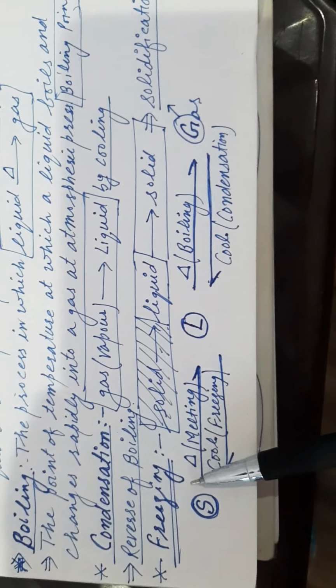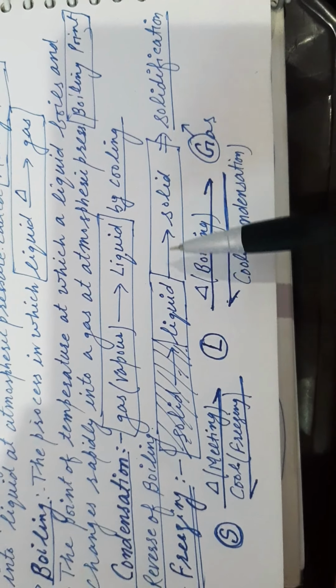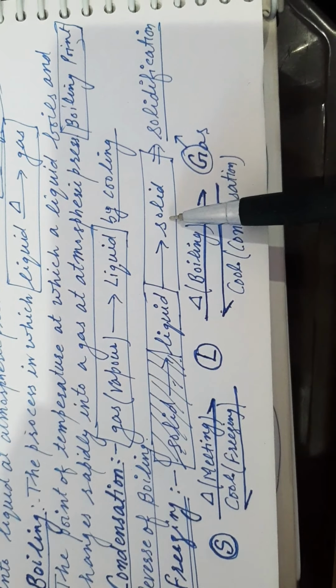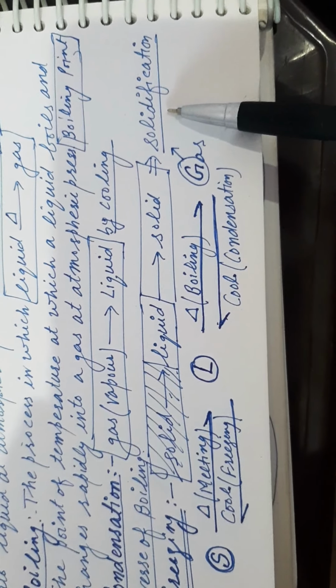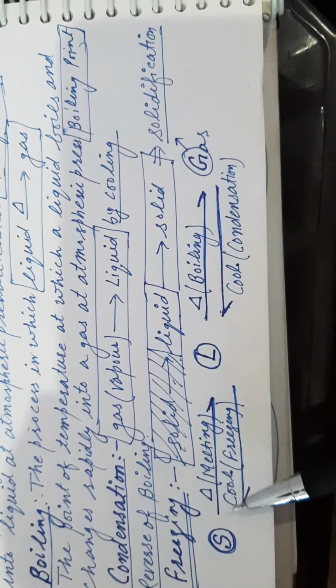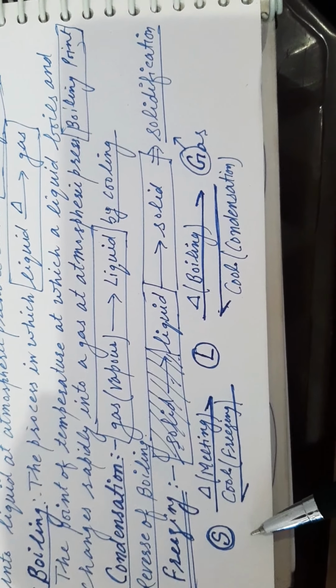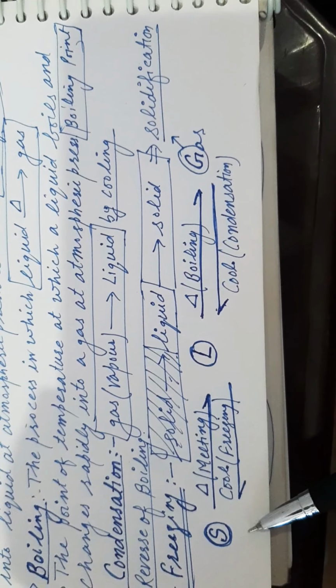Next term, freezing, the process in which liquid changes into solid by cooling, and the process is also known as solidification. So this is the phase or state transformation from one state to another state.